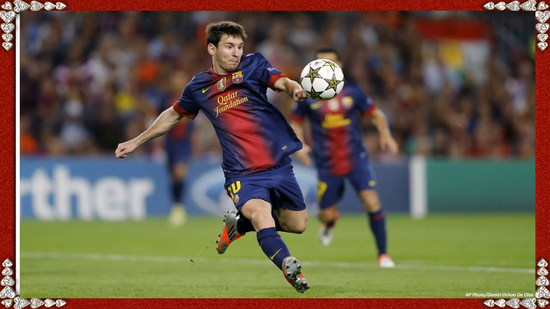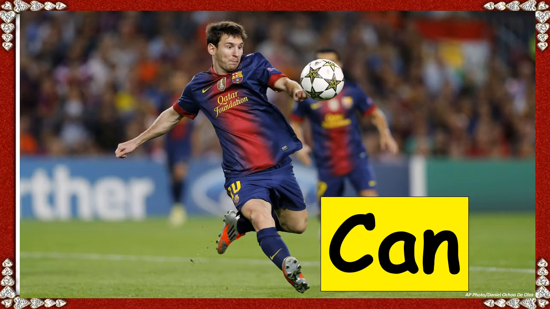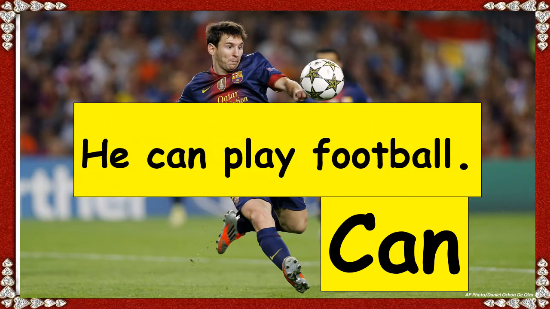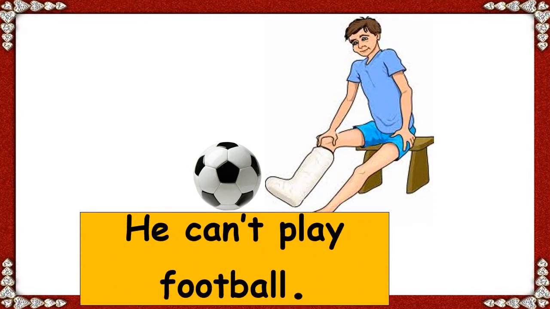If you look at this picture, this one is can, so he can do something. If you can do something, you can say I can do so and so. I can swim, I can play. Look at this one, he can play football. But at this one, he can't play football. In the first one, he can express ability, but this one, he can't play football.